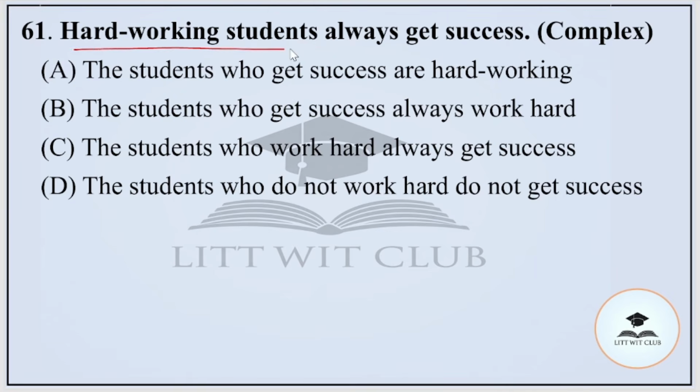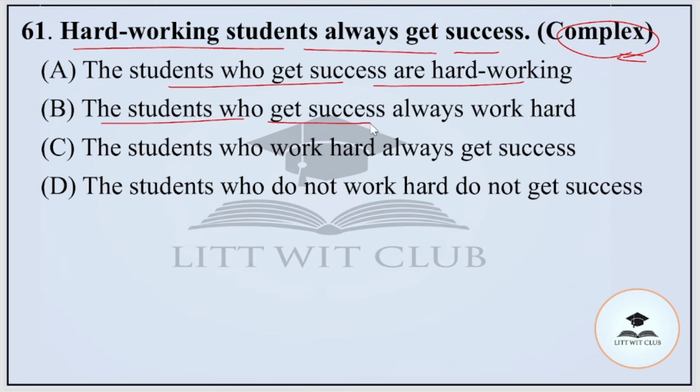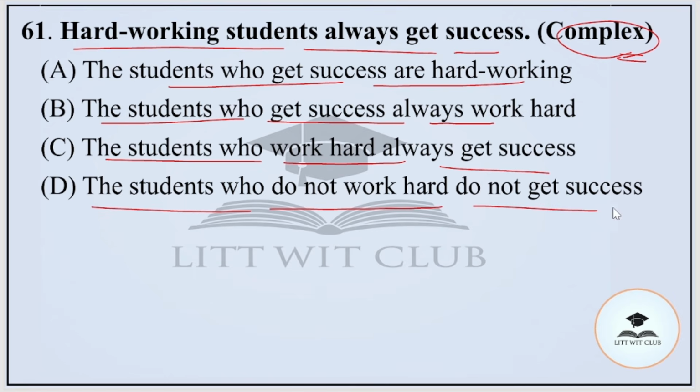Hardworking students always get success. Here we have to change the sentence into a complex one. Option A, the students who get success are hardworking. Option B, the students who get success always works hard. Option C, the students who work hard always get success. Or option D, the students who do not work hard do not get success. And the correct option is option number C, that is the students who work hard always get success.